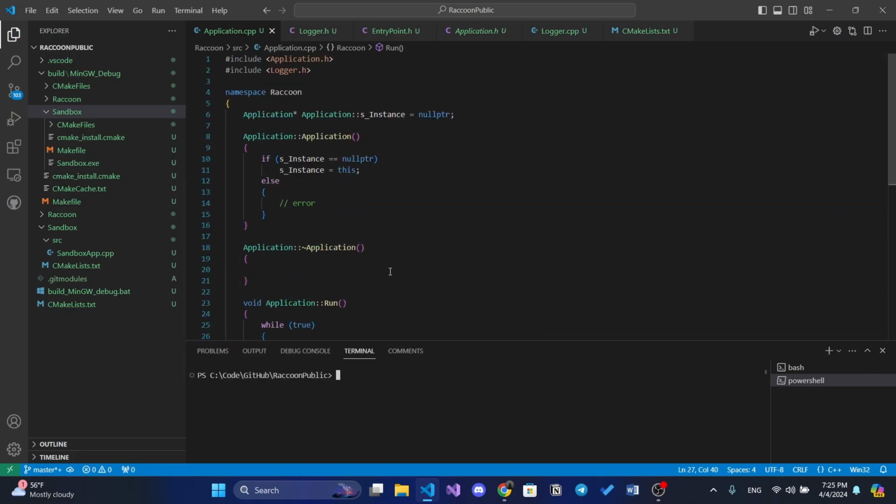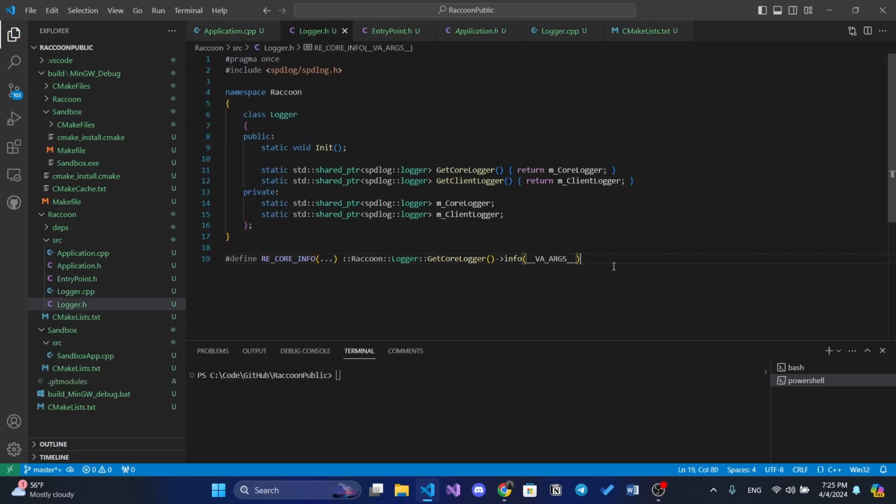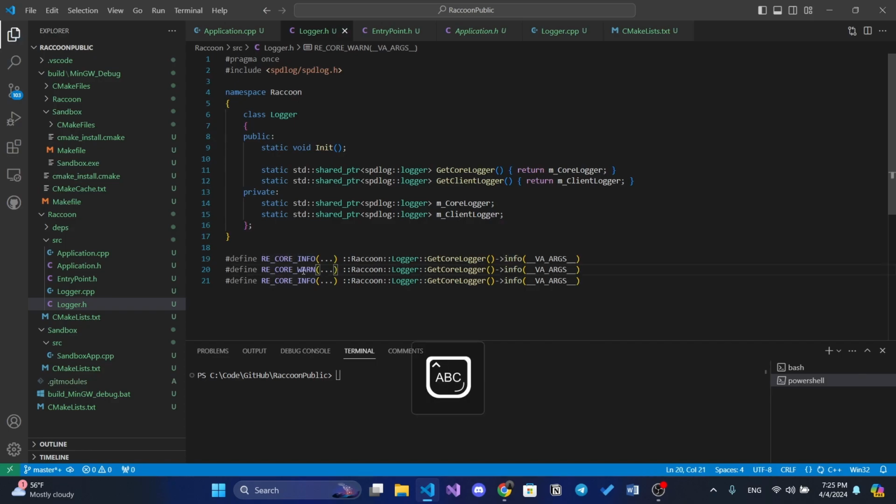Okay, so we need to extend a little bit. We need to add some more logs. We need to add warn for warning, and it will actually call warn, and we need to have like error, and this will actually call an error. So that's it.